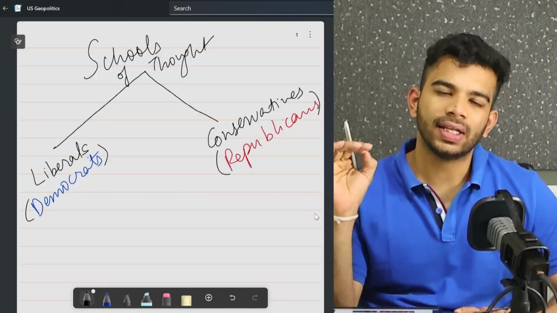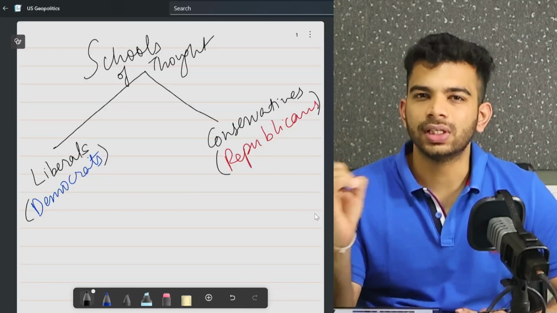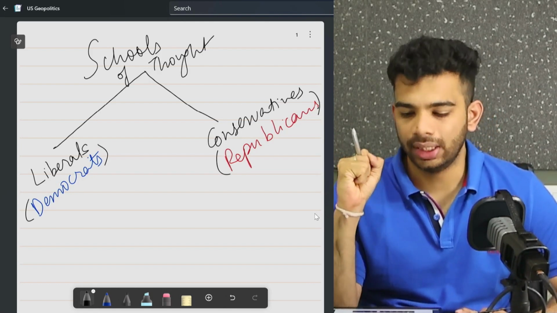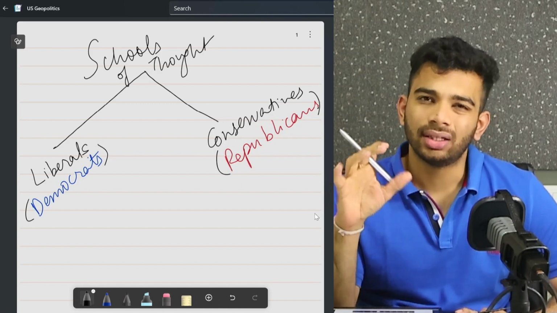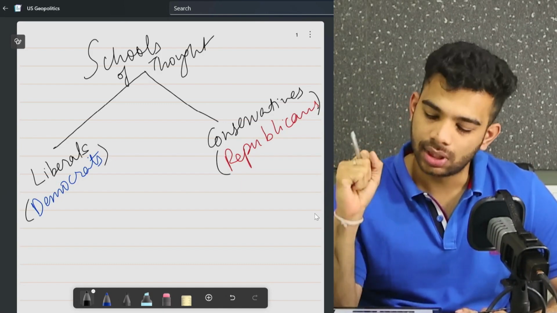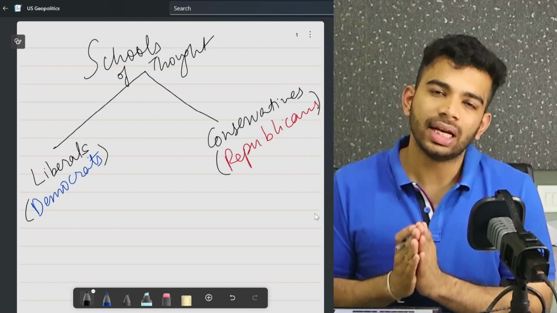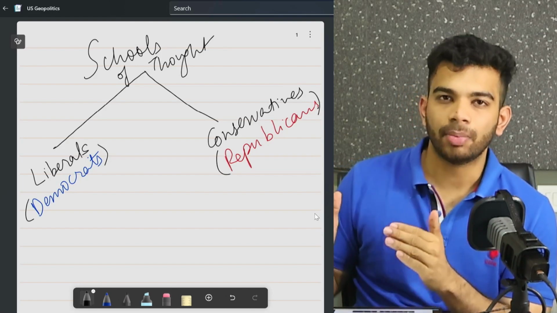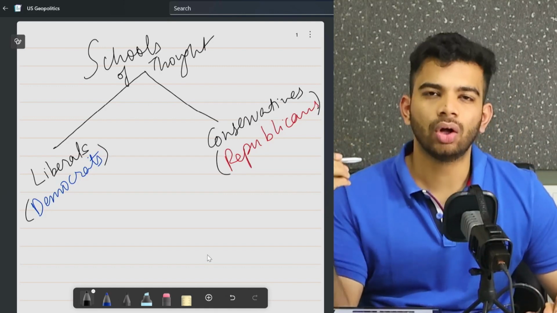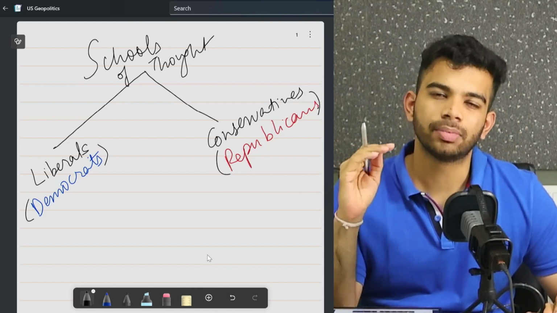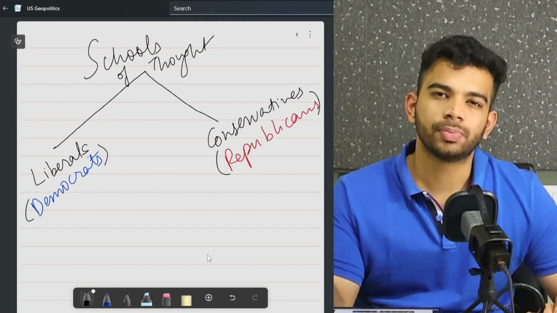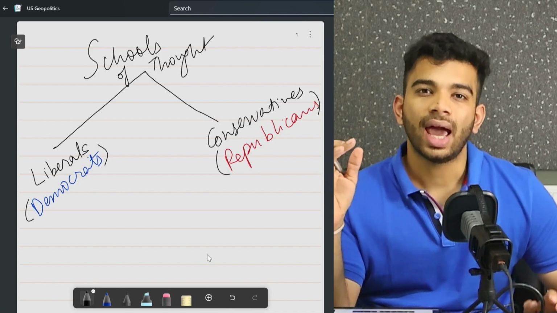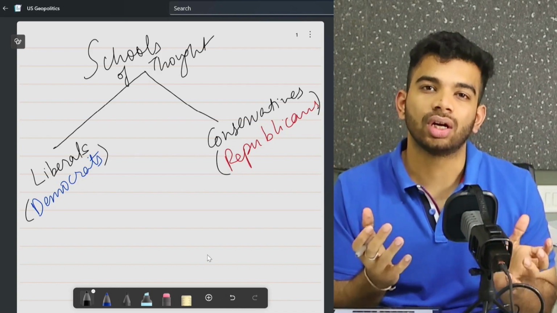Before understanding the ins and outs of Donald Trump's foreign policy and his worldview, we need to understand the two broad political ideologies in the United States of America, and they're mainly classified into two types: the liberals and the conservatives. The liberals are mainly associated with the Democratic Party, while the conservatives are mainly associated with the Republican Party. If you understand the key ideologies of both of these parties, it really helps us understand on which side of the spectrum Donald Trump falls, and that helps us explain his policies as well, and it gives us a fundamental structure to the whole chaos.